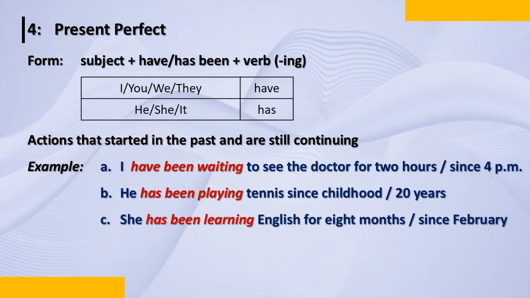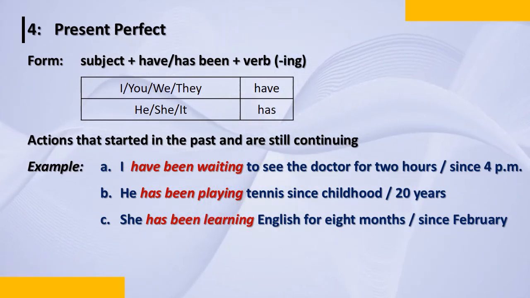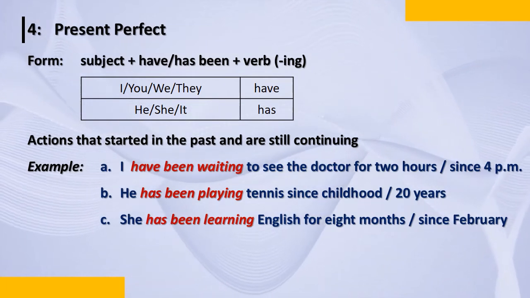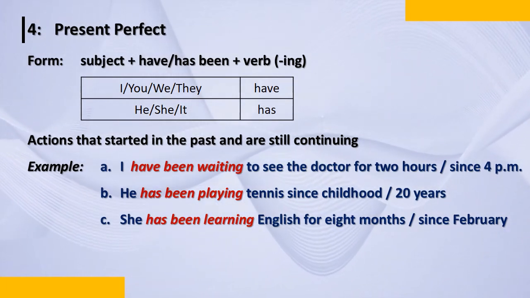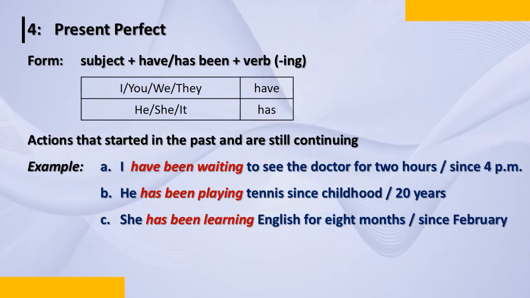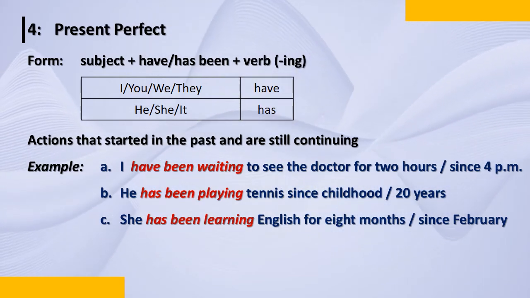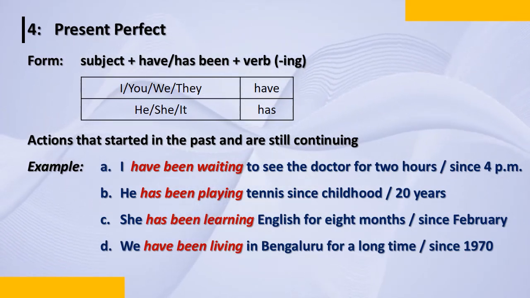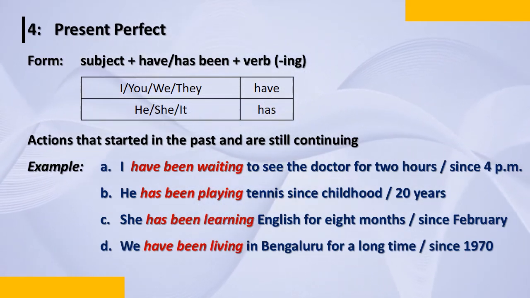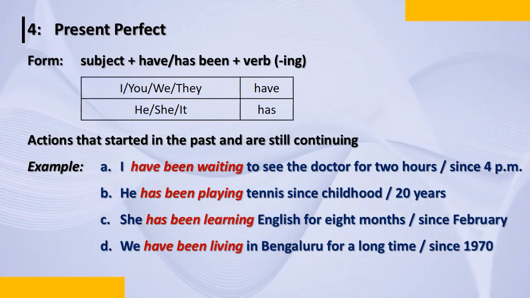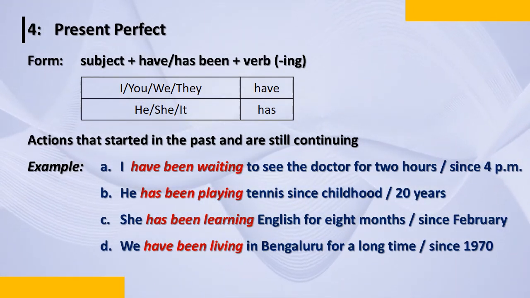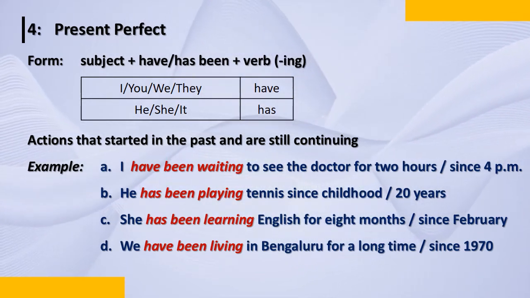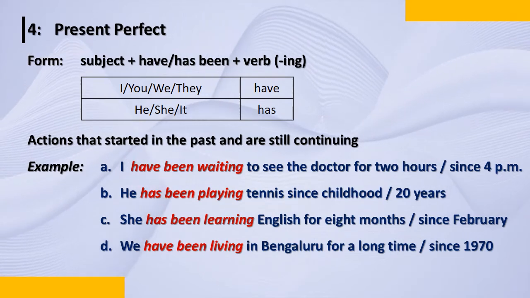The third one, some more examples. She has been learning English for 8 months. Or it can be she has been learning English since February. She started in February and this is October, so November. So it's almost 8 months. We have been living in Bangalore for a long time. Now anybody is going to ask, since when? Instead of that, I said we have been living in Bangalore since 1970.